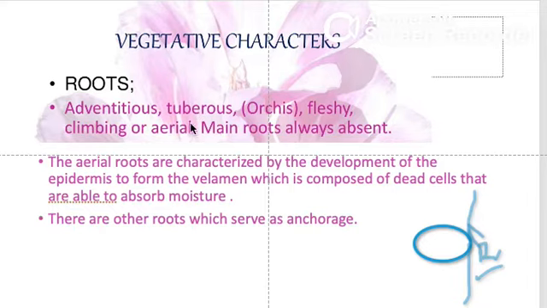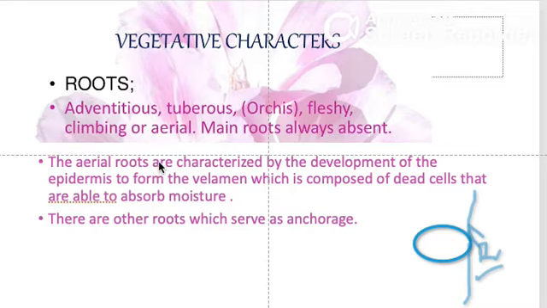And they are tuberous, which means that they are tube-like in appearance, and fleshy. Fleshy meaning they are not thin, but they are filled with parenchymatous cells and are thick in appearance. Generally there are two main types of roots.